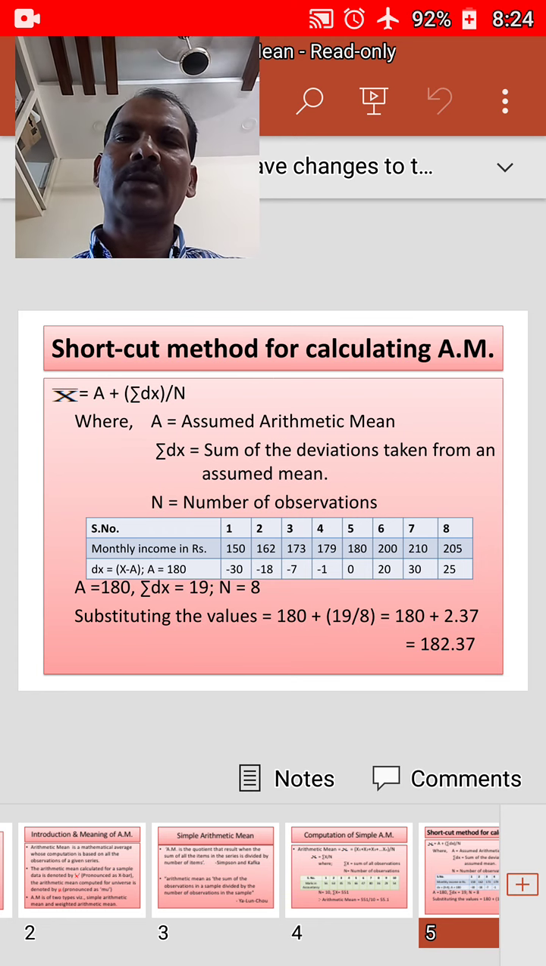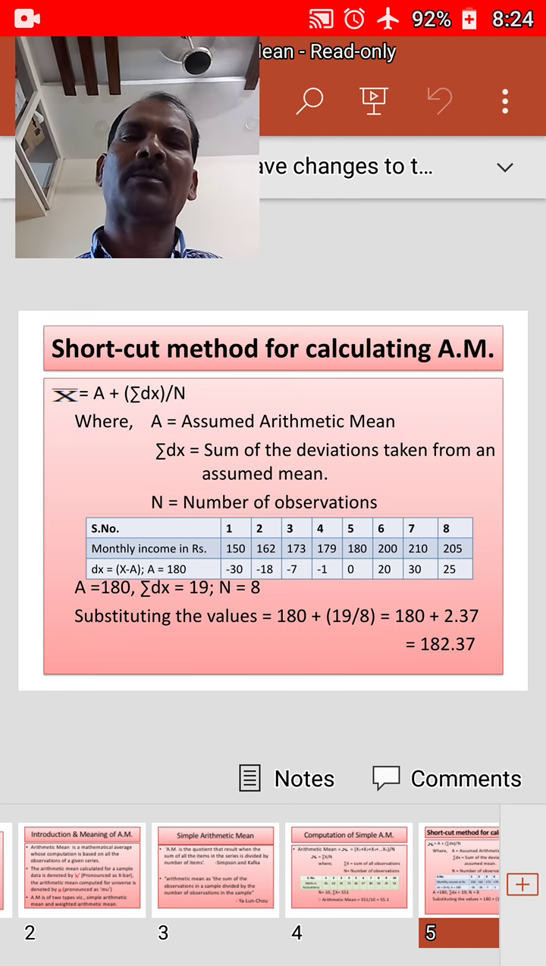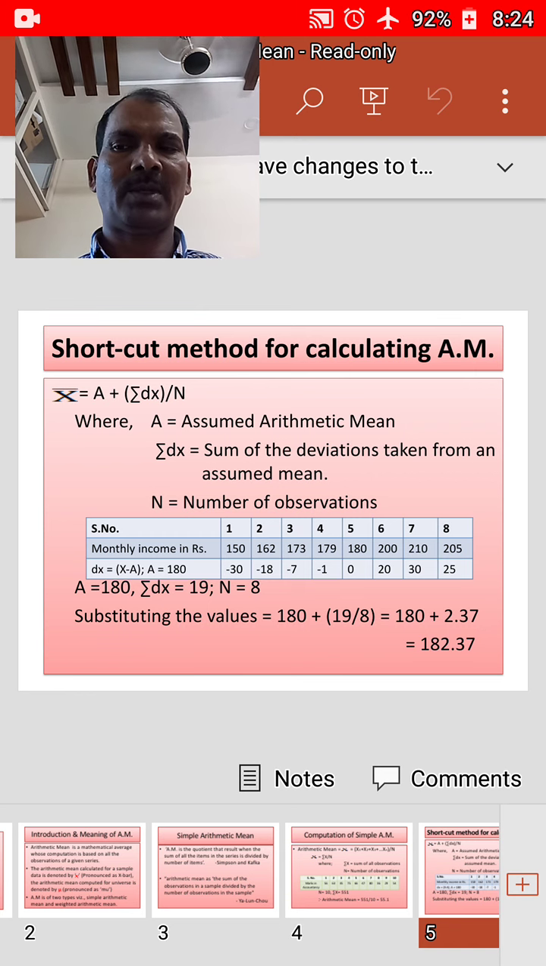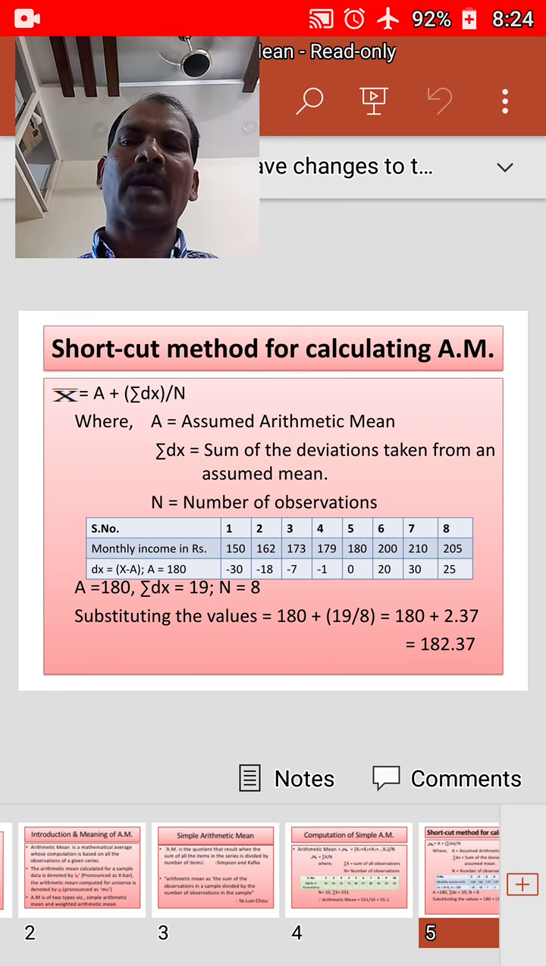Arithmetic mean is computed by taking an arbitrary origin which is known as the assumed mean. We take some arbitrary number that can be called the assumed mean. The assumed mean need not be picked from among the values of the variable. It can be any figure as per the convenience of the user.